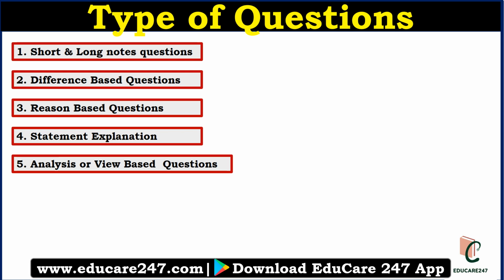The second type of question will be difference based questions. They can ask you to write the difference between CPI and WPI, or the difference between FPI and FDI. So these are part of your syllabus, so they can ask difference type questions. They can ask you to write the difference between primary market and secondary market. So this kind of question is expected.